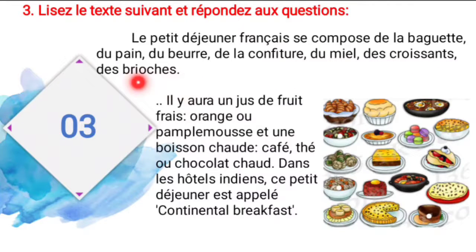And next the bruschettas, it's bruschettas only. And next paragraph, il y aura un jus de fruits frais. It means there will be a fresh fruit juice, orange ou pamplemousse, orange or grapefruit. Une boisson chaude, a hot drink. Hot drink is café, thé, or chocolat chaud, that is coffee, tea, or hot chocolate.